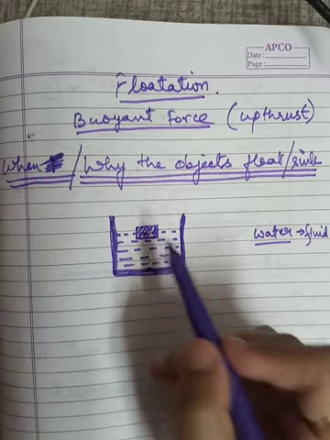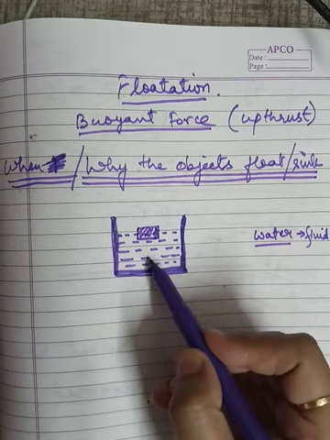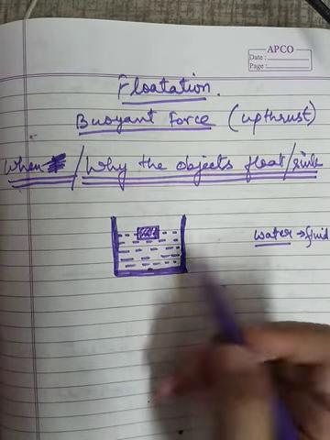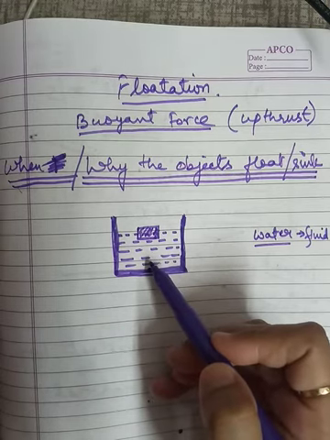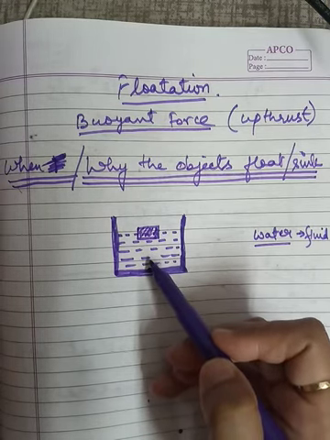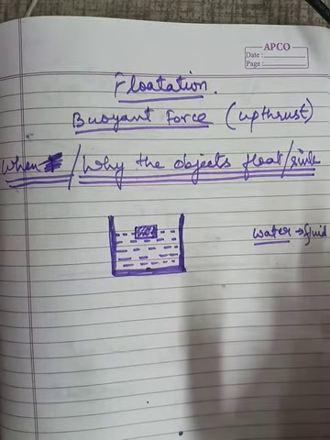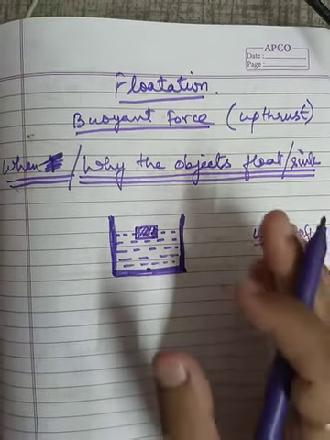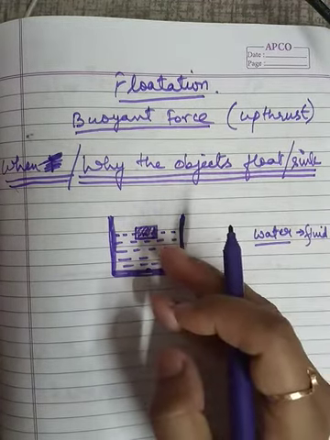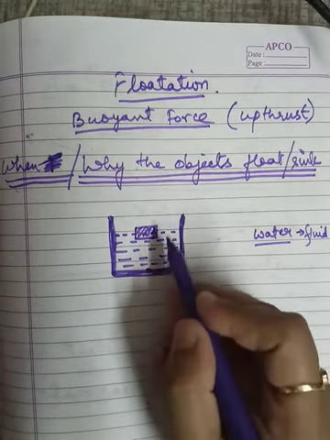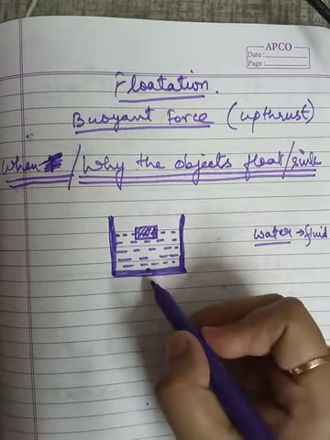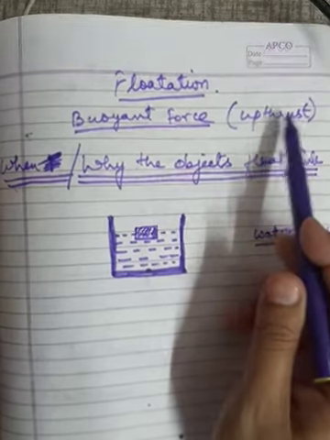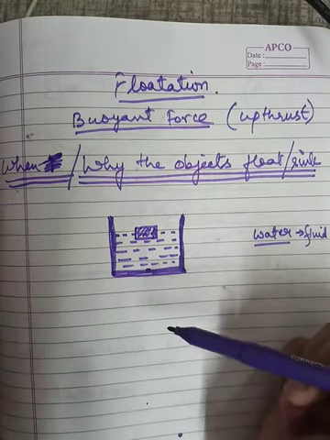When we push or try to push it deep inside the water, deep inside the bucket of water, and then we are leaving it there, what will happen? The object or the bottle will come up again in the upward direction. That means against the gravitational force there is some force acting on this empty bottle, which is in the upward direction, which is helping the bottle to move in the upward direction. What is that force? That force is a buoyant force or upthrust, acting perpendicularly in the upward direction.